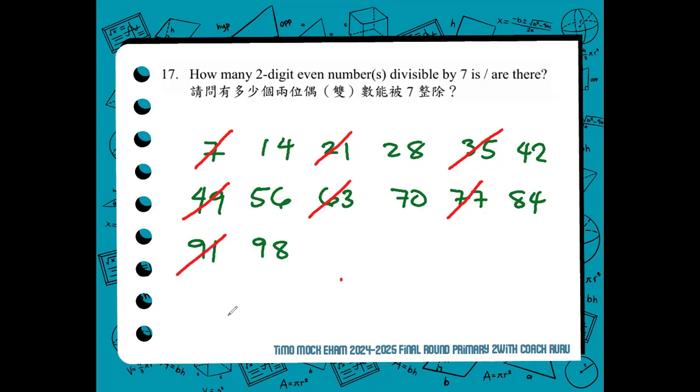So, how many do we have? 1, 2, 3, 4, 5, 6, 7. There are 7 two-digit even numbers divisible by 7. So to answer, it's 7 for number 17.